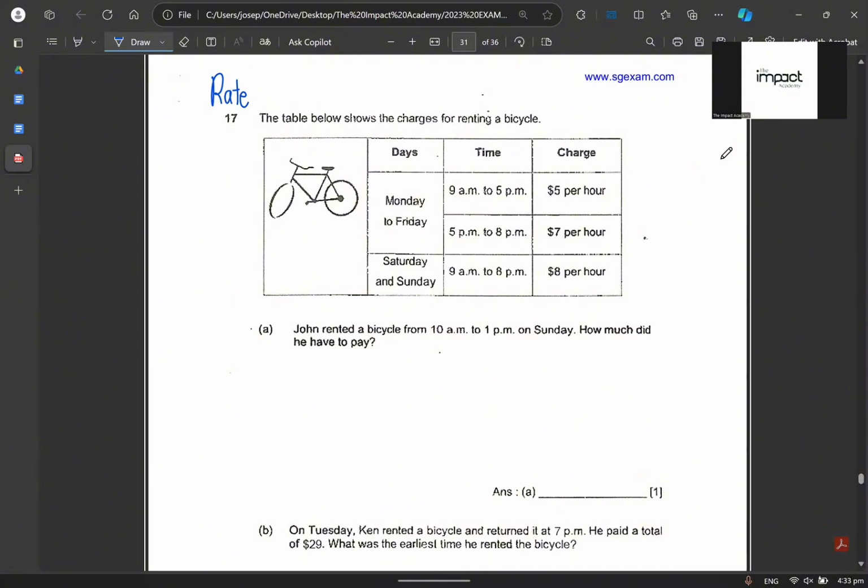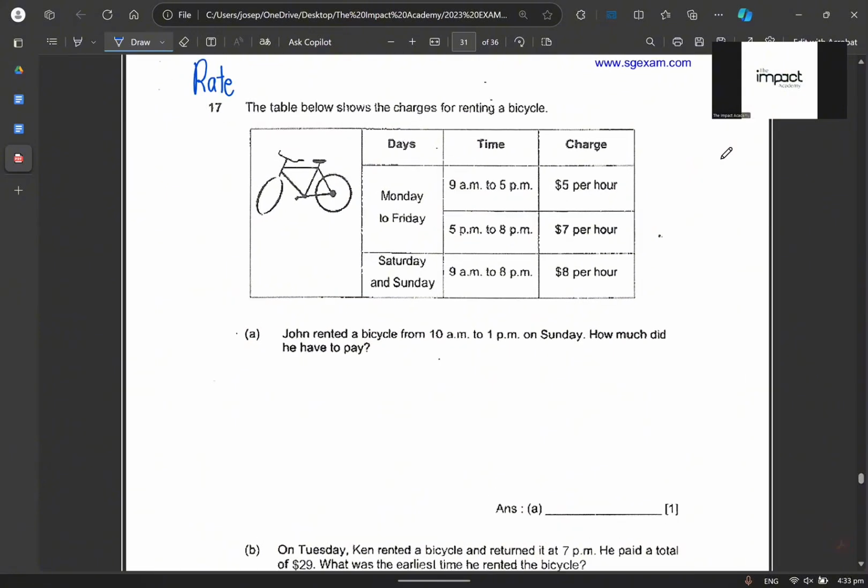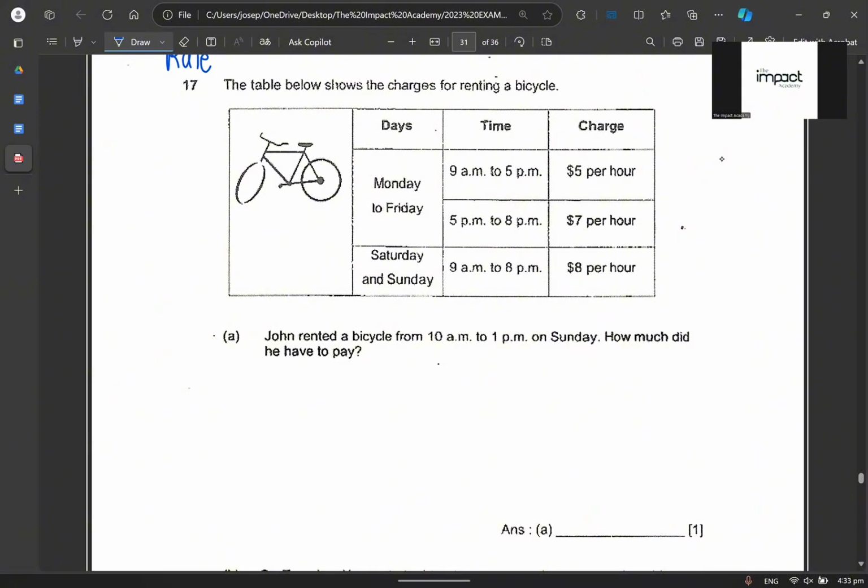Now, who is this person? This person is called John. So John, what happens? John rented a bicycle from what time to what time? 10 a.m. to 1 p.m. on a Sunday. On a Sunday means you need to fix your eyes here. You need to fix your eyes on this part. So every hour is $8.